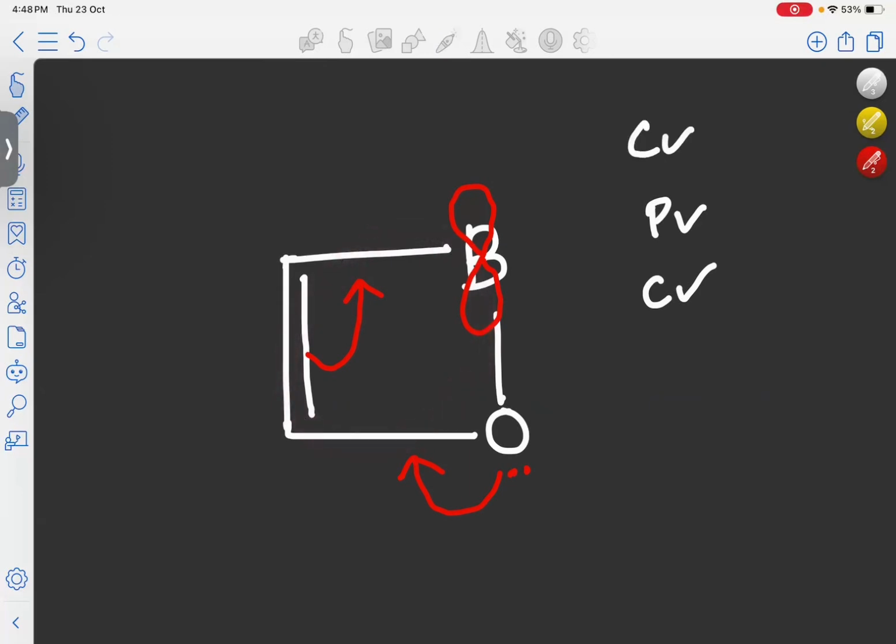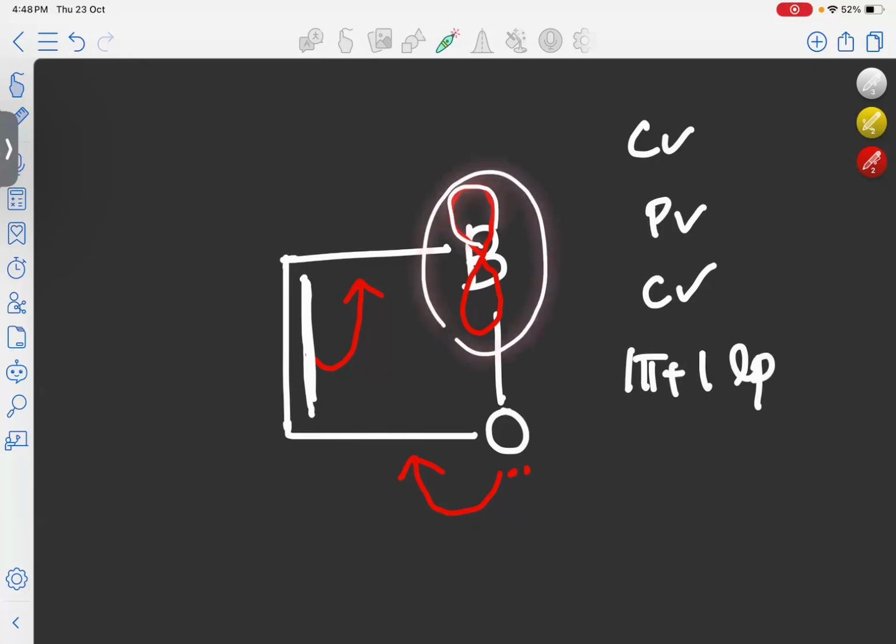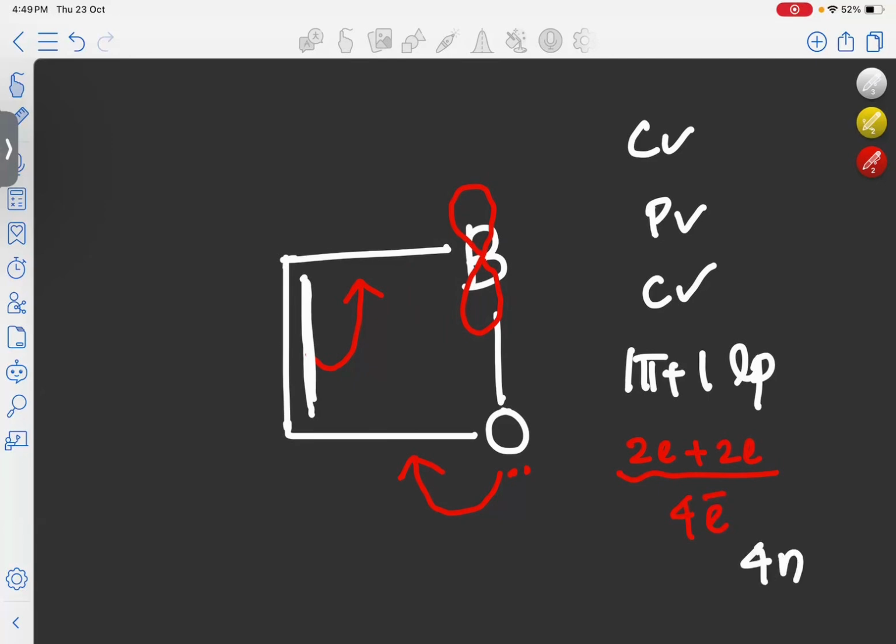Now we have to find the number of electrons taking part in the conjugation. So here, one pi bond and one lone pair are taking part in the conjugation. In boron, only the vacant p orbital is participating, that is, boron is contributing 0 electrons to the system. So total 1 pi bond and 1 lone pair: 2 electrons from the lone pair and 2 electrons from the pi bond. Total it will be 4 electrons. So it is an example of a 4n system. So our molecule is cyclic, planar, conjugated, and it is a 4n system. So this will be anti-aromatic.